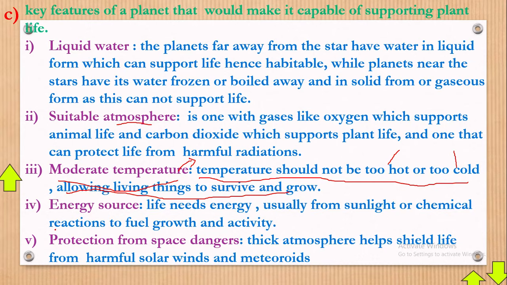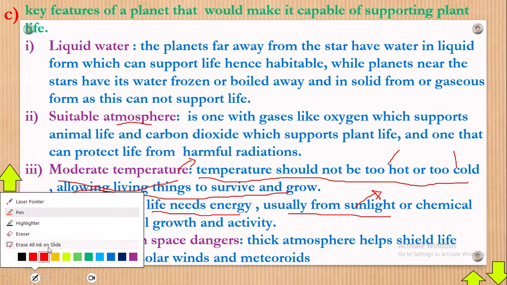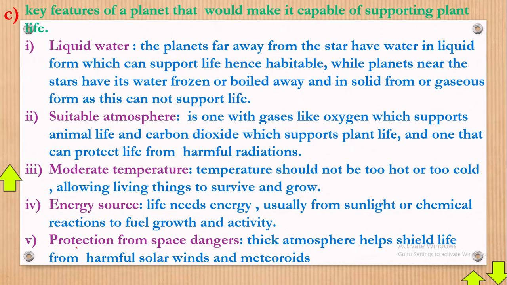Now next, energy source. Life needs energy, usually from the sunlight. There are some planets which don't receive sunlight, or if they receive sunlight, they receive direct rays from the sun, which are very hot. So sunlight or chemical reactions to fuel growth and activity. Some planets like Neptune don't really receive good sunlight. Anyway, protection from space dangers.